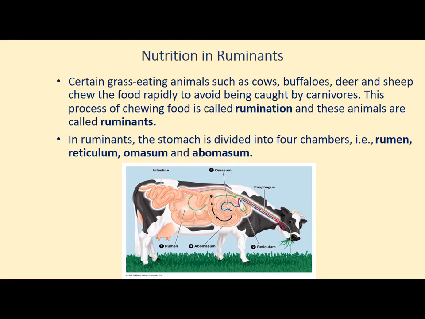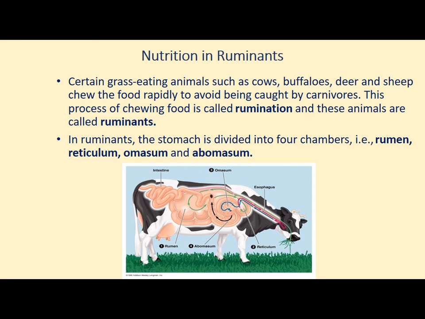So what are they chewing? Actually, when they take the food, they have a fear that they may be attacked by some other animal. So they eat the food hurriedly and swallow it. But the food is not properly digested.